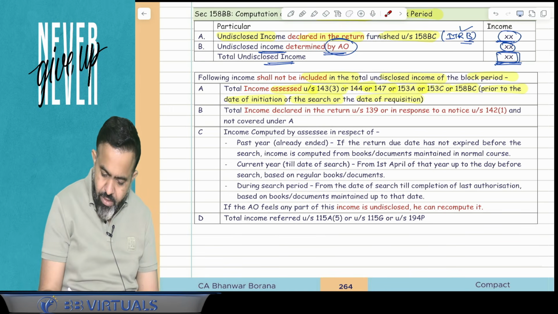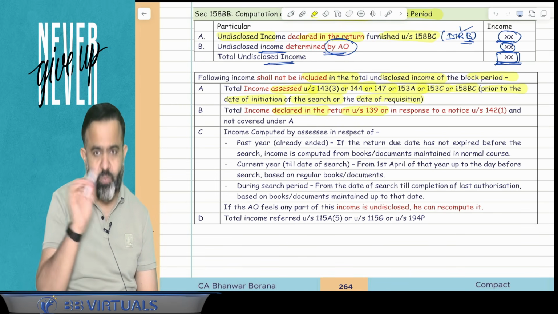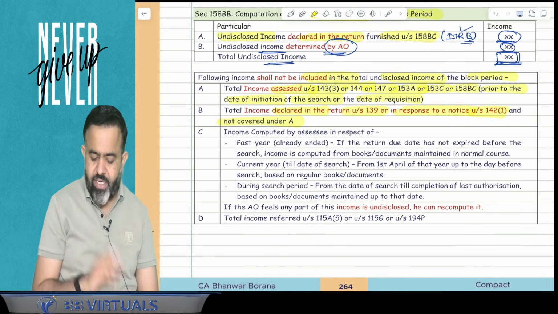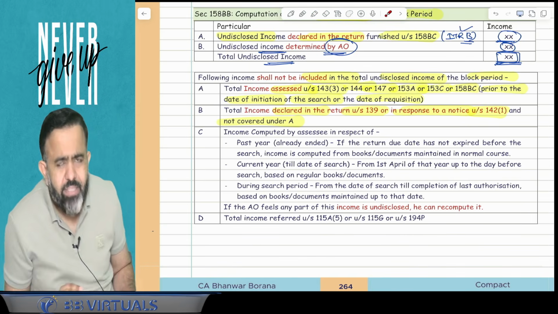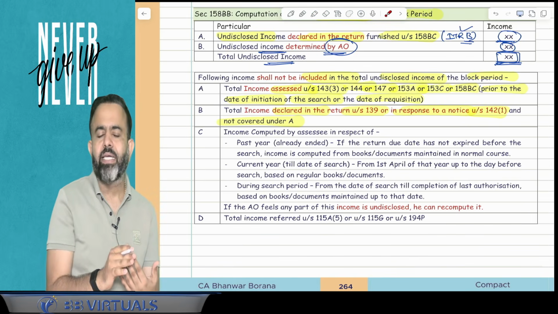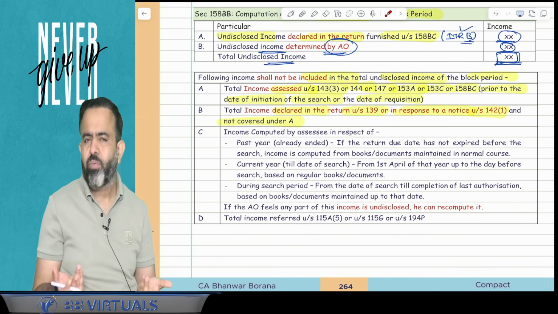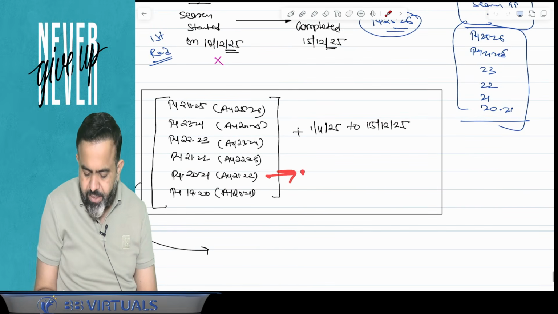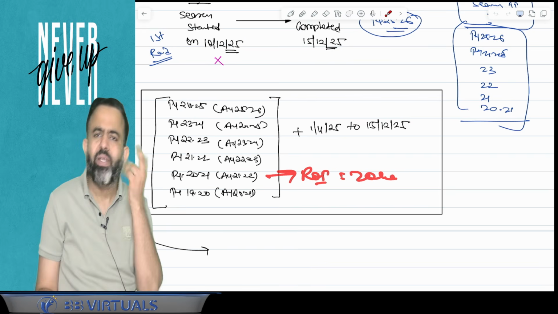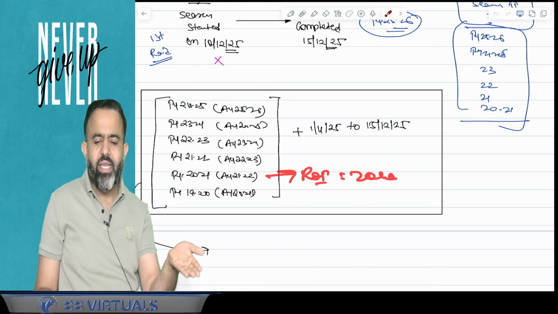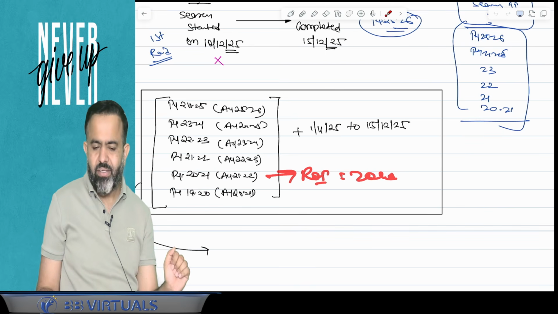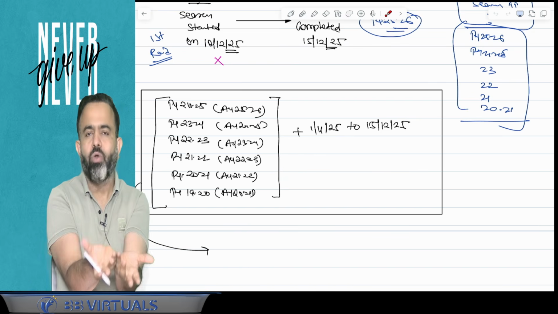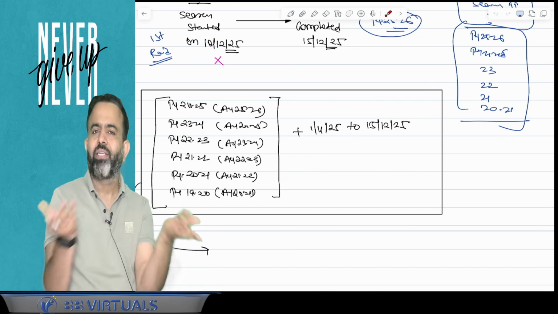Now the second is total income declared in the return under section 139 or in response to a notice under section 142(1) and not covered under A. It means, guys, for an example, it is not mandatory that for the last 6 years assessment was made earlier. It is not possible. Suppose out of the 6 years, for one year you just filed the return, and in the return you declared 20 lakh income. So that 20 lakh is not undisclosed income now. That 20 lakh is not covered in your undisclosed income. Undisclosed income is how much you are declaring now and how much is additionally found by the AO. That is called your undisclosed income.